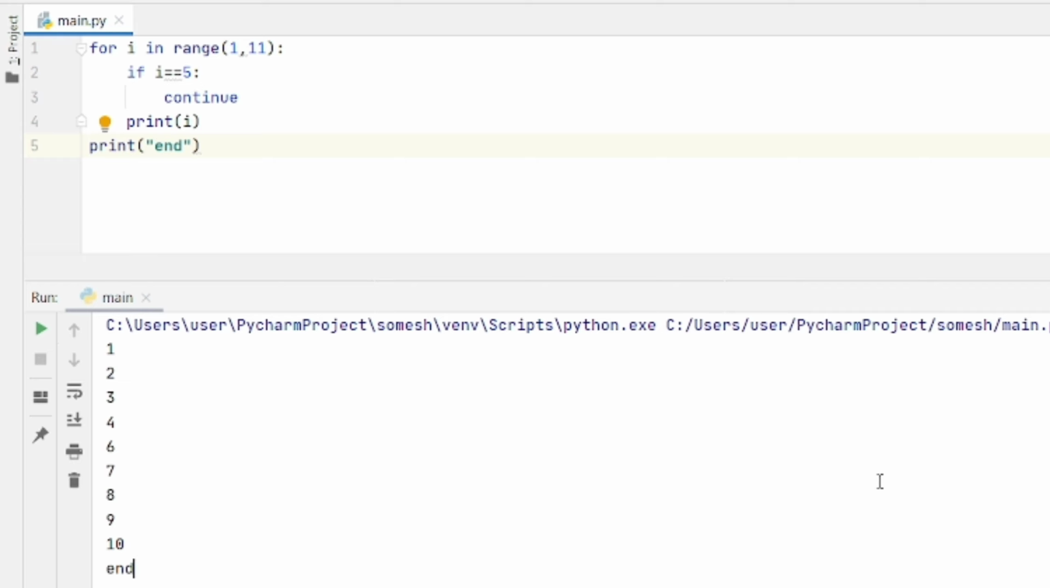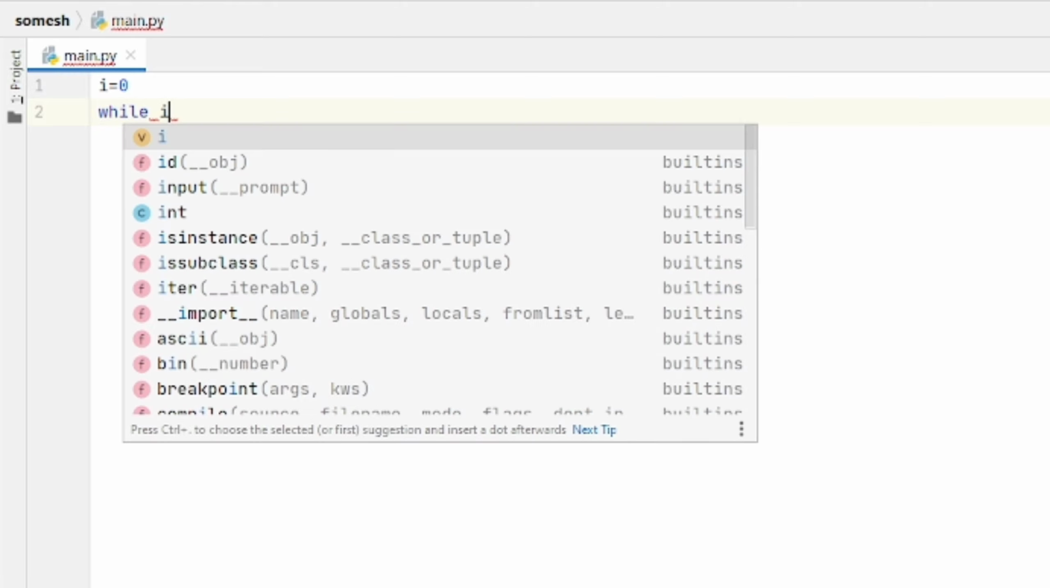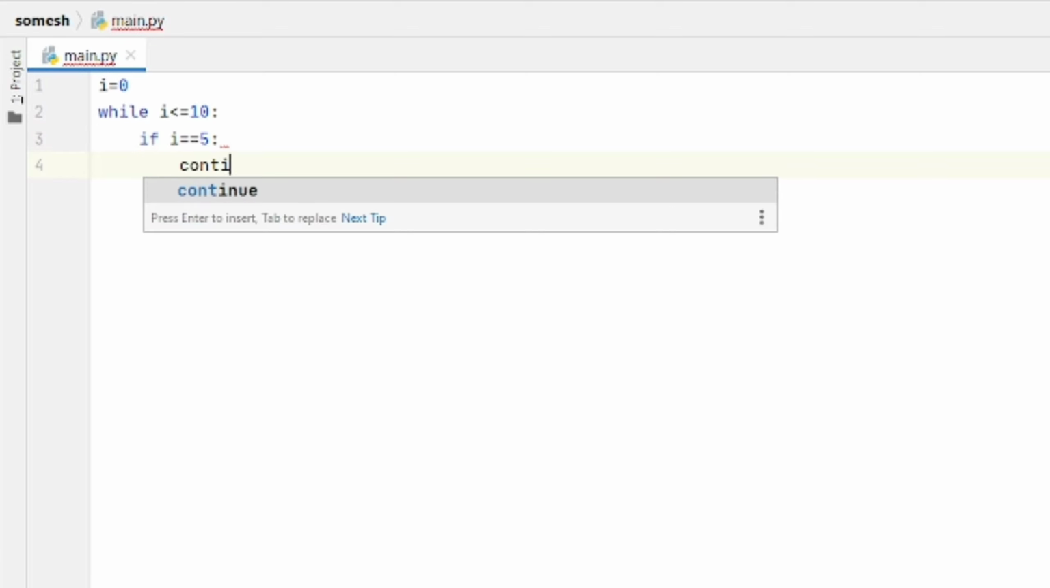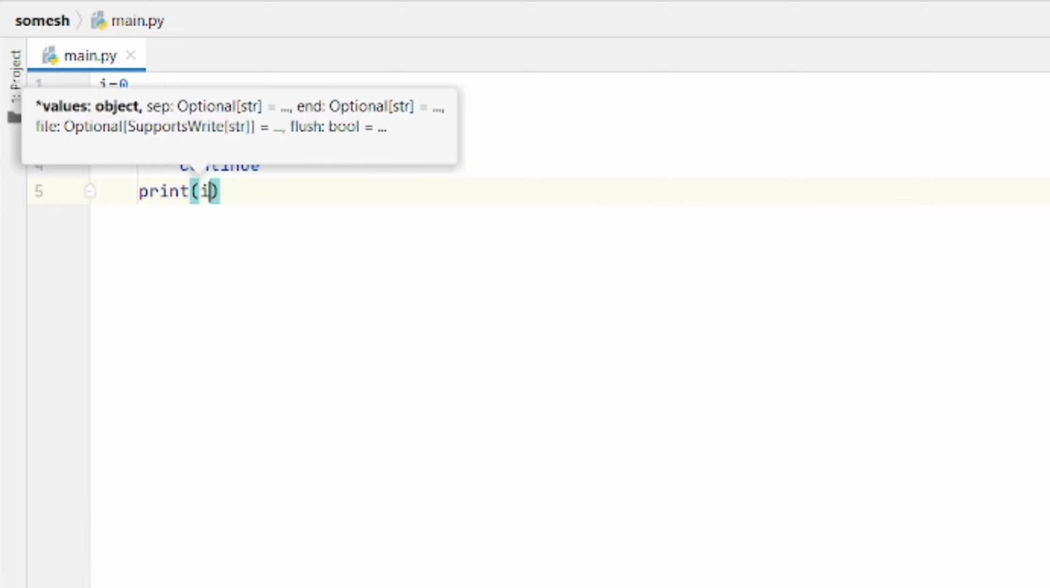Now I will tell you how to use continue in a while loop. Let us take I is equal to 0 and while I less than or equal to 10, and I am checking the condition: if I equal to 5, continue, else print I, and we have to increment I plus equal to 1, and at the last let us print end. See, when you run this code,